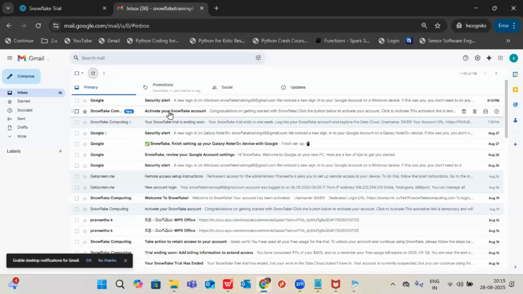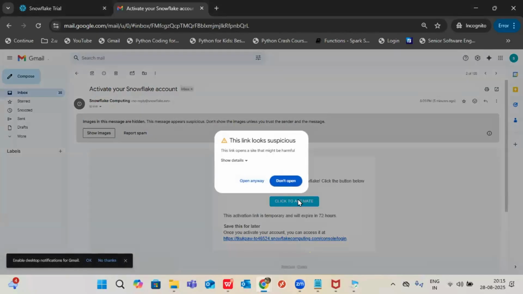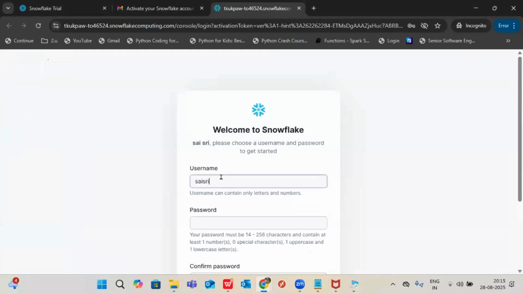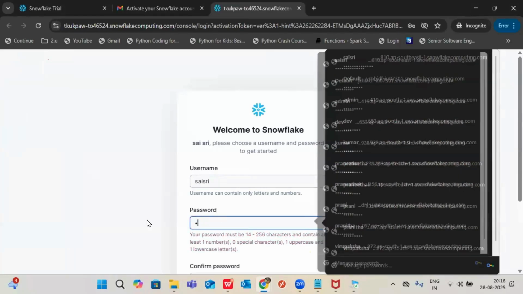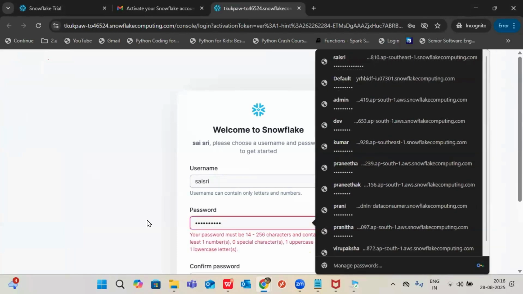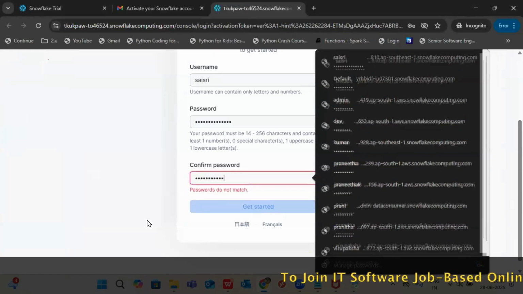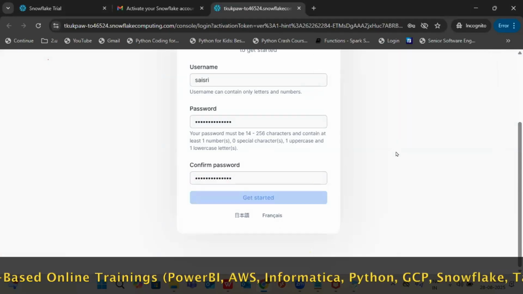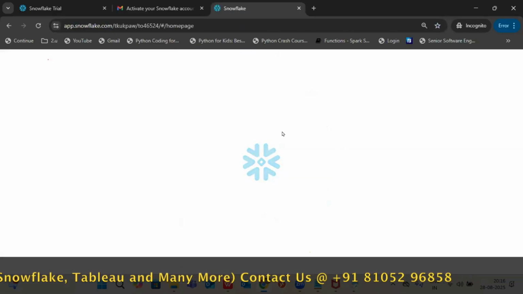If I go to my account, I think yeah, my account is activated. I mean, I got the activation link. Click to activate. Open anyway. Let me show you guys. Once I sign up, I'll talk again. So here you have to give your username. Okay. The comfort with Snowflake is it will take one mail ID for multiple accounts. Every time it won't ask you for different mail IDs, right? So you can feel comfortable with this account.